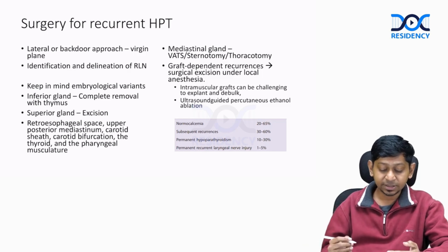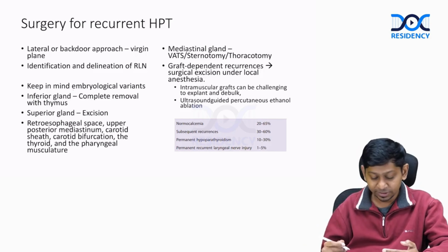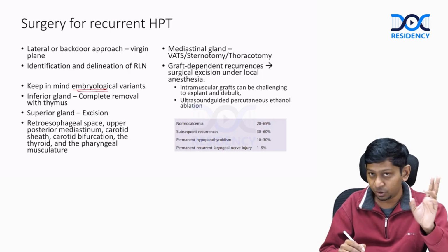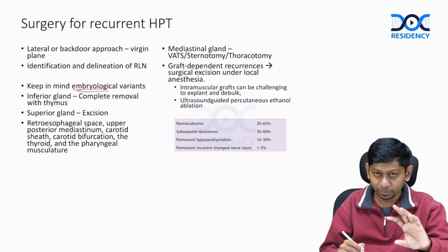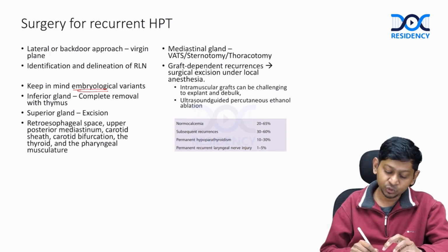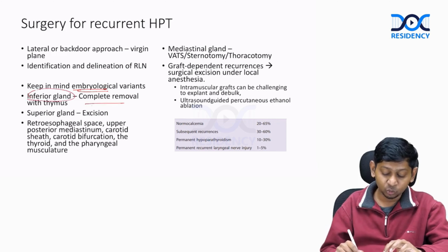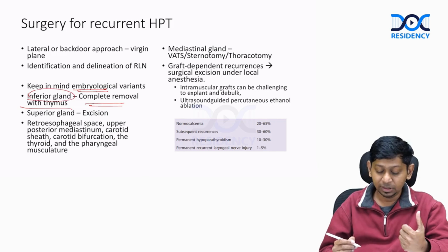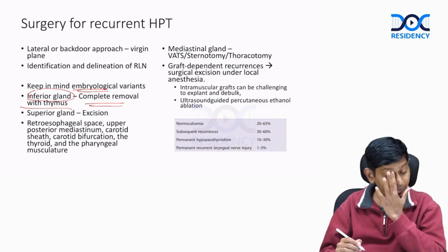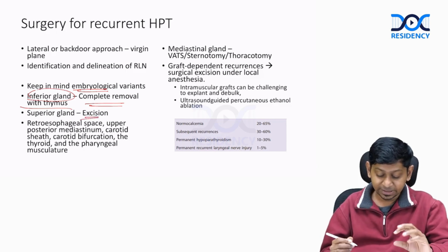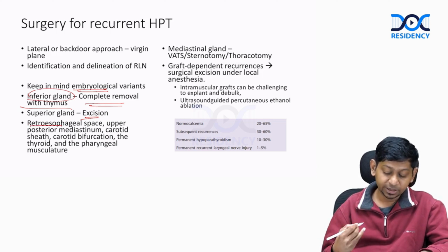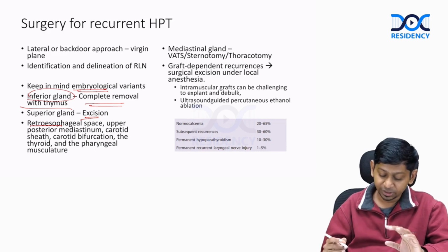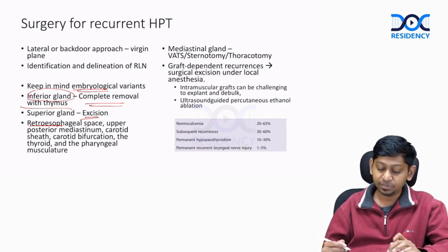So while doing a surgery for recurrent hyperparathyroidism in MEN-1 disease, it's important to remember the embryological variants, embryological locations where you can have ectopic parathyroid gland. So usually in inferior parathyroid gland, you'll have to do a complete removal with removal of the thymus, whereas a superior parathyroid gland will require excision, and it will also require exploration of the other spaces such as retroesophageal space, upper posterior mediastinum, carotid sheath, carotid bifurcation, the thyroid and the pharyngeal musculature.